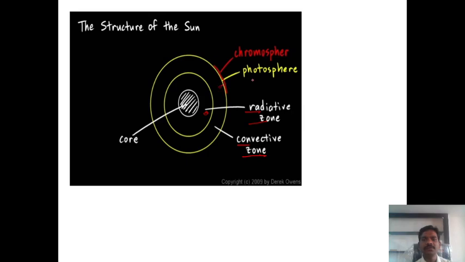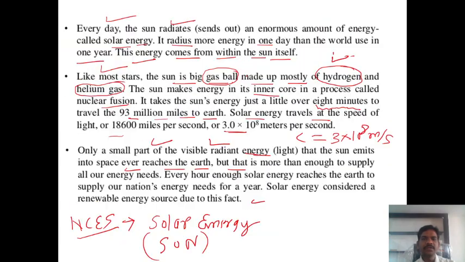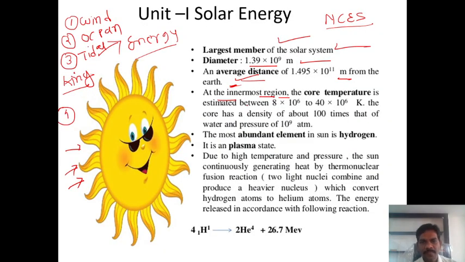This layer is the photosphere, and this layer is the chromosphere. This is the structure of the sun, guys. So here, the innermost region, the core temperature is estimated between how much? 8 into 10 to the power 6 to 40 into 10 to the power 6 Kelvin, guys. In Kelvin, not in Celsius.